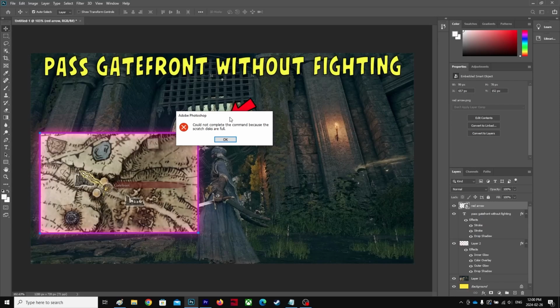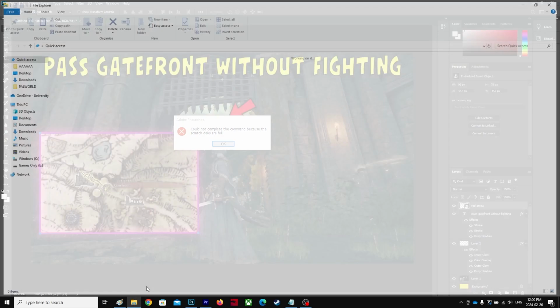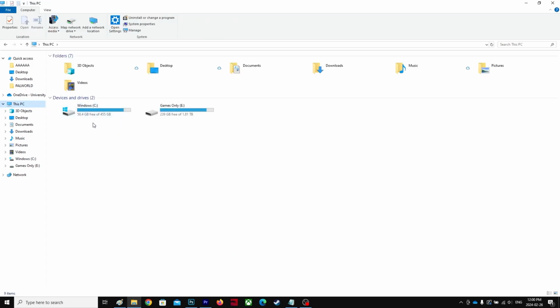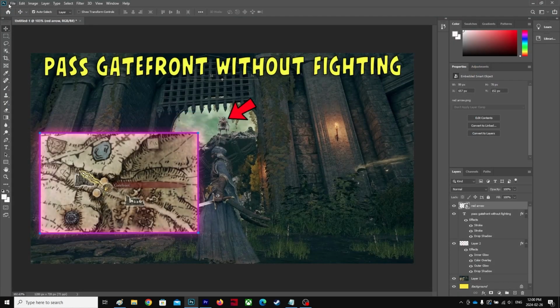Alright guys, I keep getting this error: Adobe Photoshop could not complete the command because the scratch disks are full. But I do have space on my computer. As you can see, I have 60 gigabytes of space, and over here 240, but it's still giving me this error. So let's try to fix it.